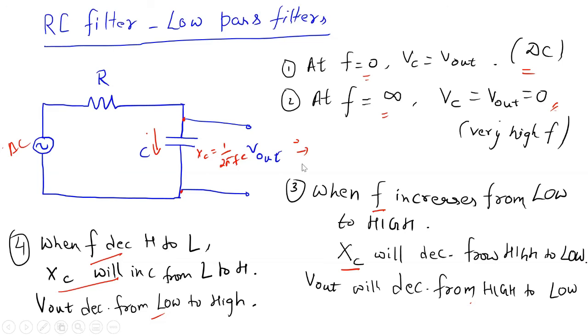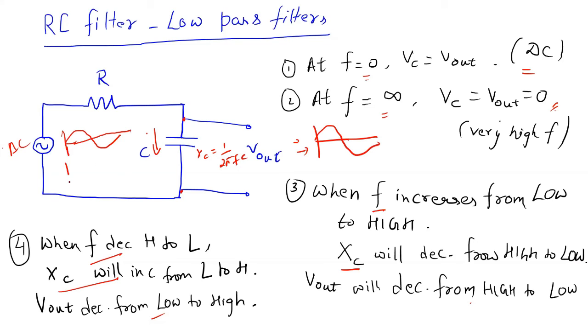Okay, so then we have an output voltage. From this discussion, what we understand is that only low frequency signals are allowed to the output. So if you give a very low frequency signal, you can take it out of the circuit.